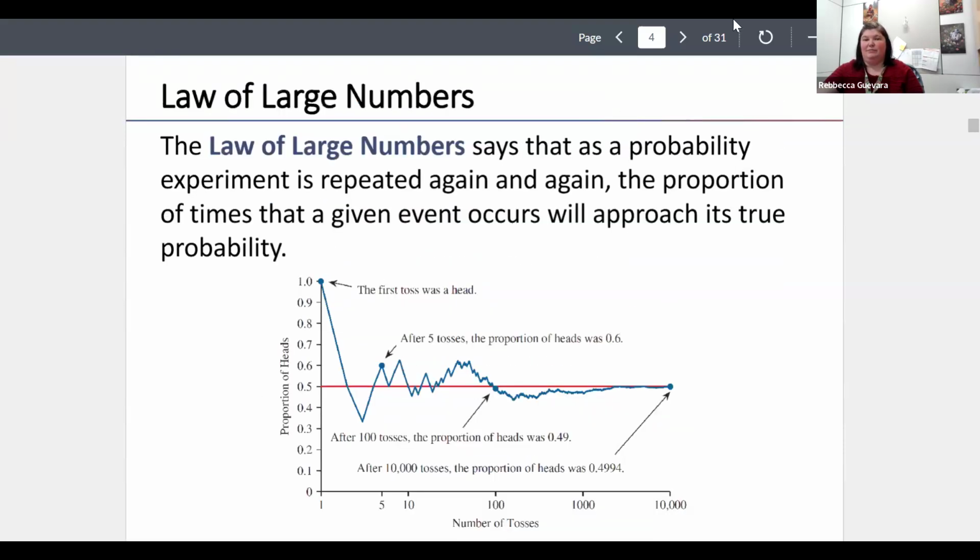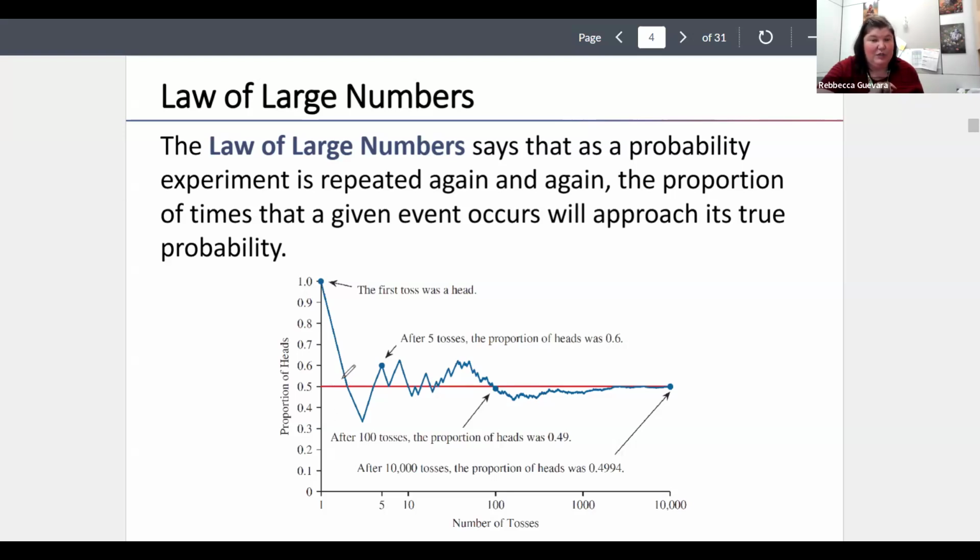The law of large numbers says that if a probability experiment is repeated over and over again, the proportion of times that a given event occurs will approach its true probability. This is an experiment that sometimes gets done where we toss a coin. If I toss a coin once, it's either going to be 100% heads or 100% tails based off one coin flip. So that probability is way off.